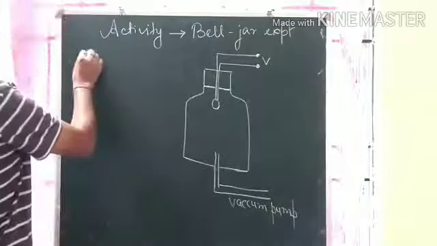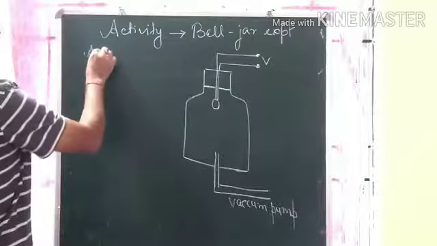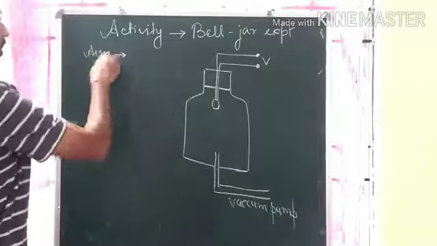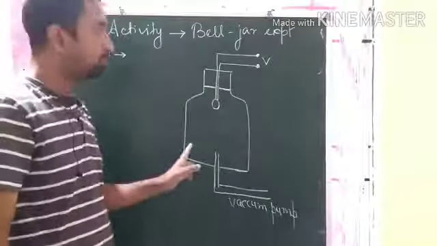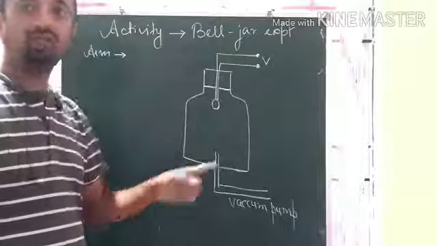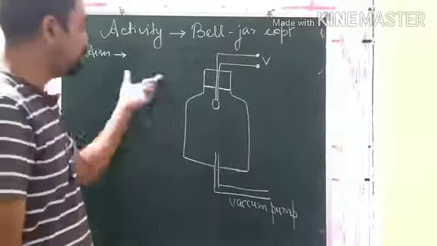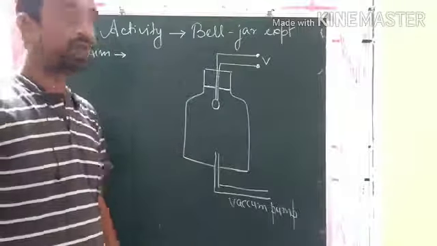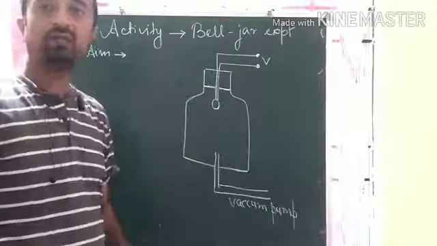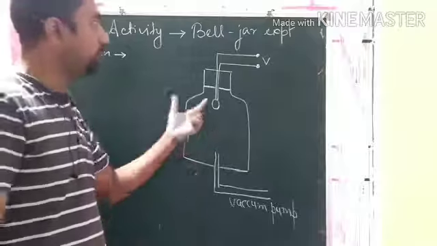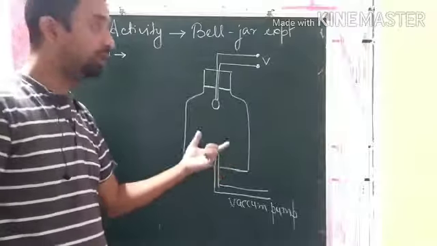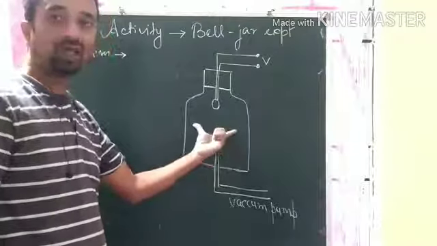First of all, you will write the aim. What will be the aim? The aim is an activity to show that sound requires a medium to propagate. You should draw the diagram.